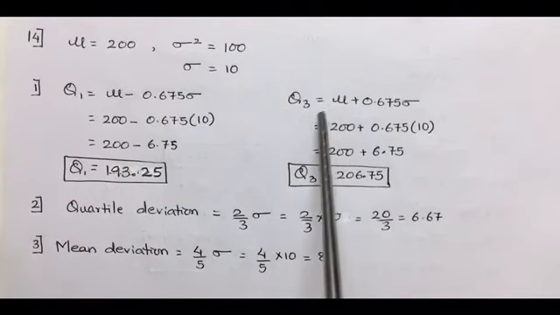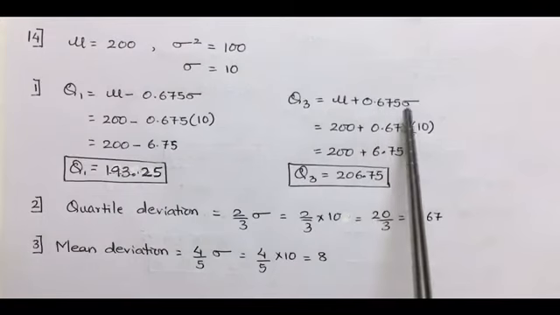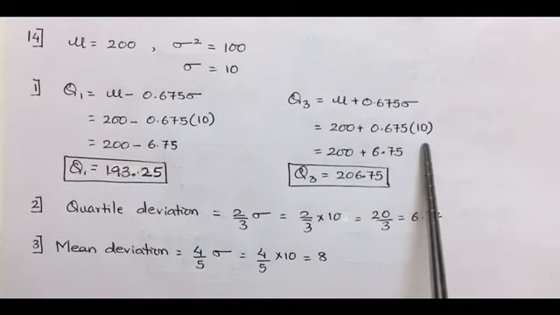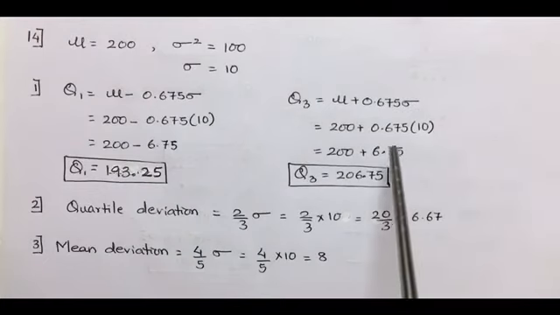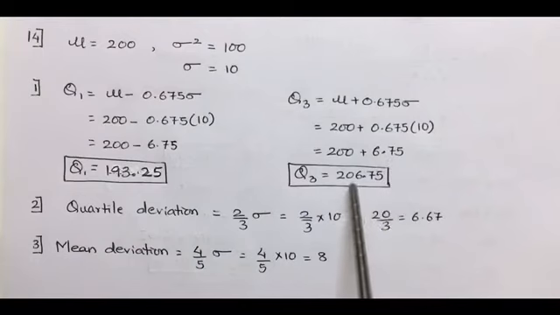Taking up the formula of Q3, that is mu plus 0.675 sigma, keeping mu as 200 and sigma as 10, we get 200 plus 6.75. So Q3 becomes 206.75.